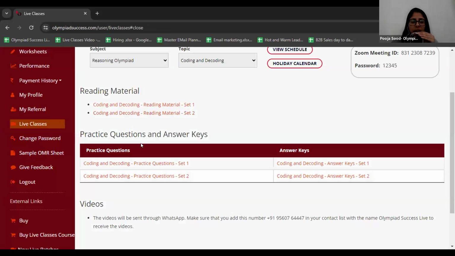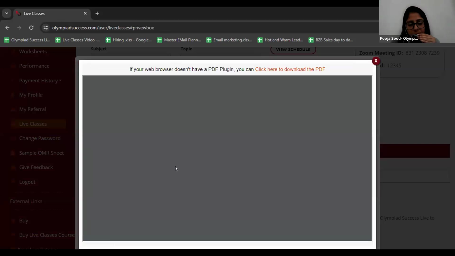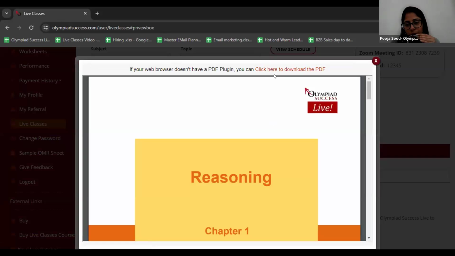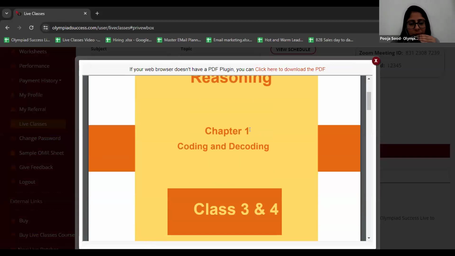So now I'm done with my reading material. Now I want to see my question answers. Okay, so here is a set of question papers and here is a set of answer keys. But I want you to attempt your question paper first, and after attempting, then check your answer keys, that will help you to practice properly. Okay, so I'm going to open my question paper. This paper also you can download as a PDF. You just need to click at the top, click here to download the PDF.